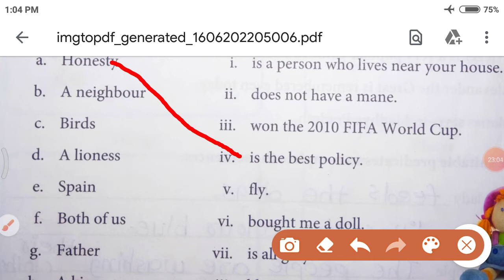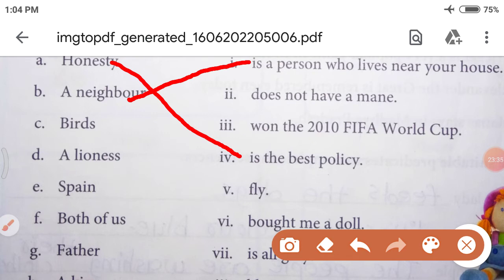Okay. A neighbor. So in this, which sentence can we connect with neighbor? Yes. A neighbor is a person who lives near your house. So here, a neighbor is the subject and all the remaining part is the predicate.